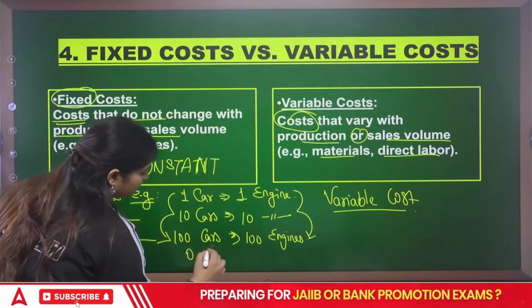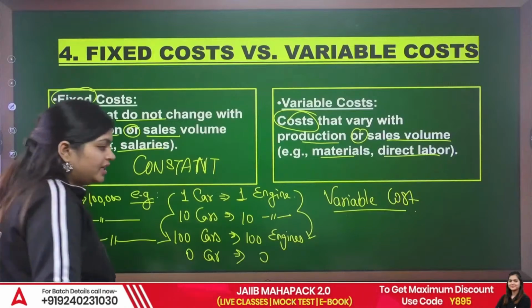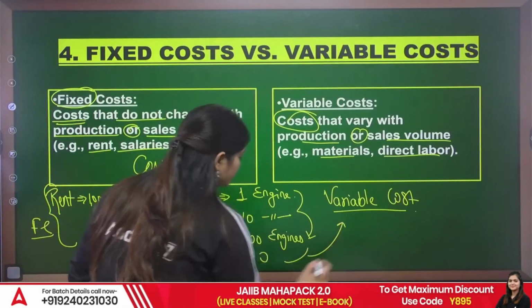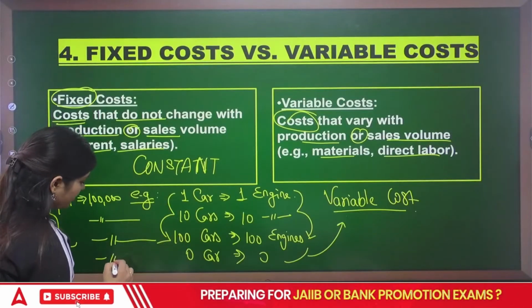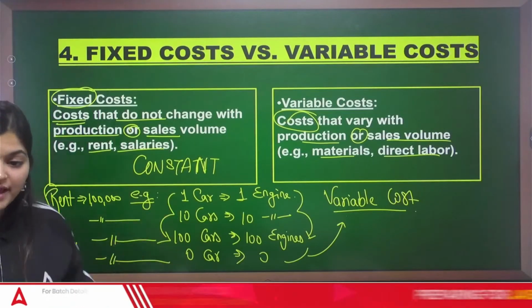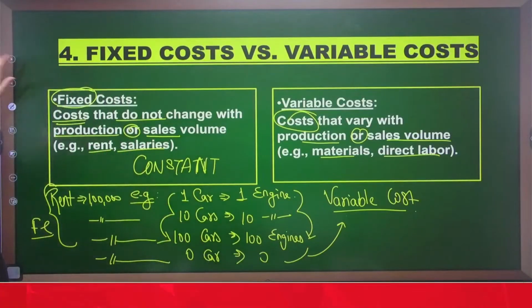If you are not producing any car, no engines, why would you purchase any engine? So that is your variable cost. But when you are not producing any car also, you need to pay this 1 lakh. That is fixed cost and variable cost. Okay, everyone, now let's see the last term.